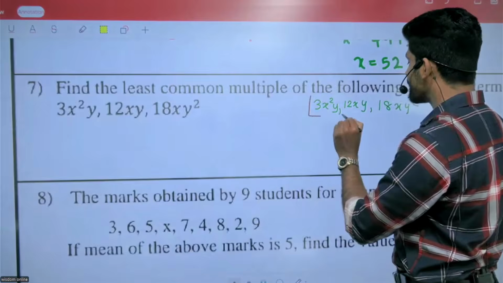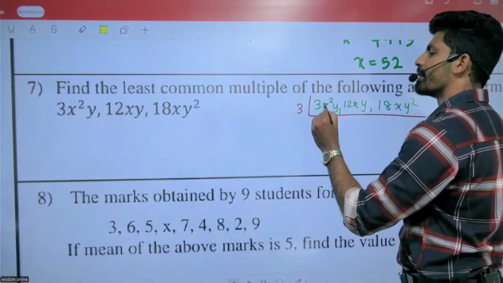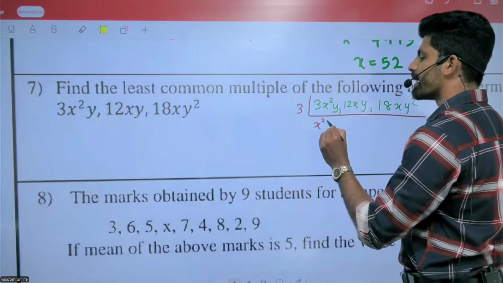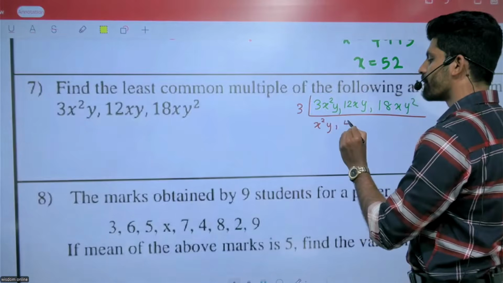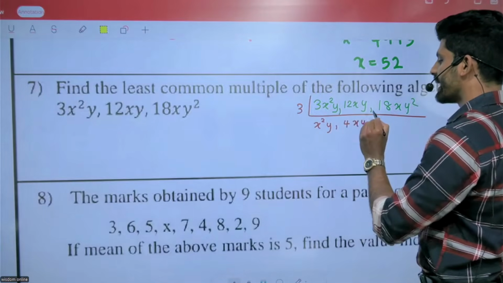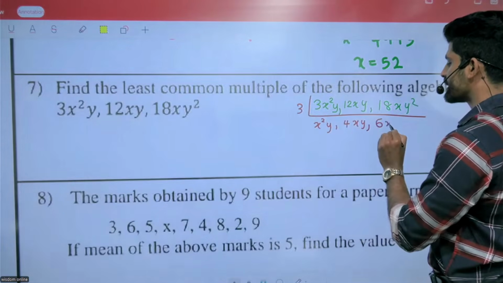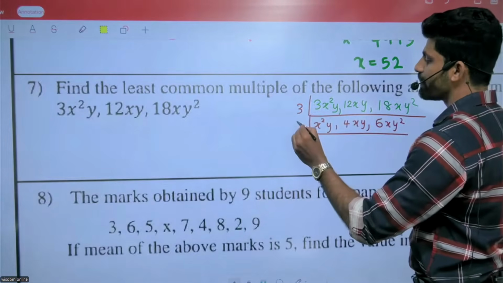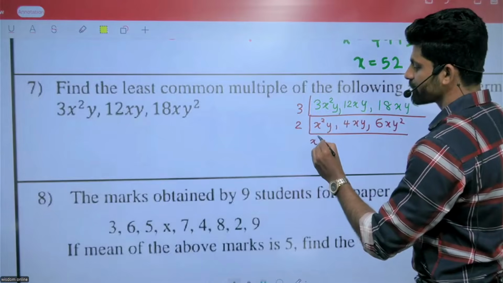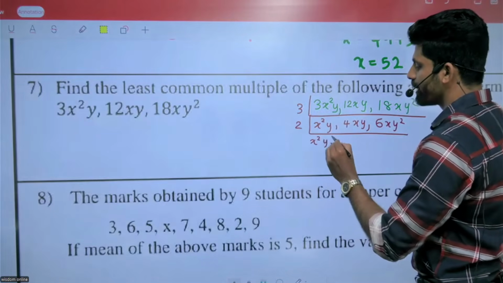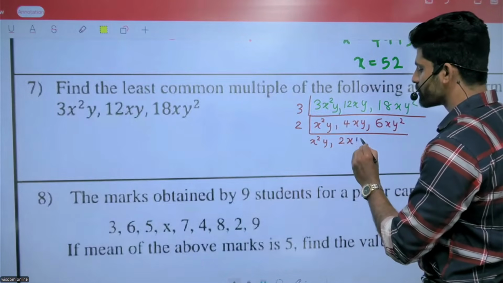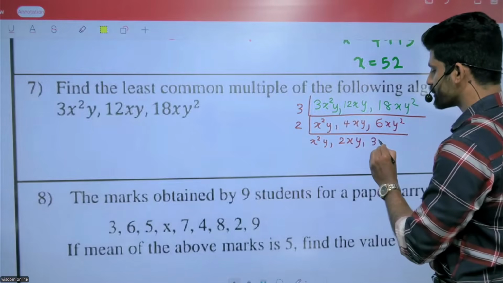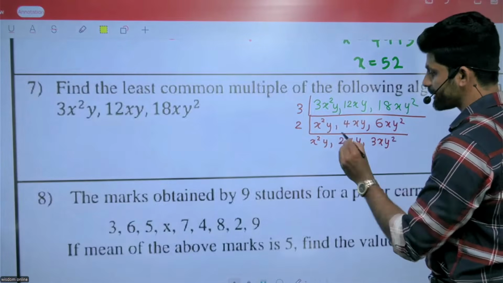Divide by 3. 3 divided by 3, 1x squared y. 12 divided by 3, 4xy. 18 divided by 3, 6xy squared. Divide by 2, x squared y. 4 divided by 2, 2xy. 6 divided by 2, 3xy squared.